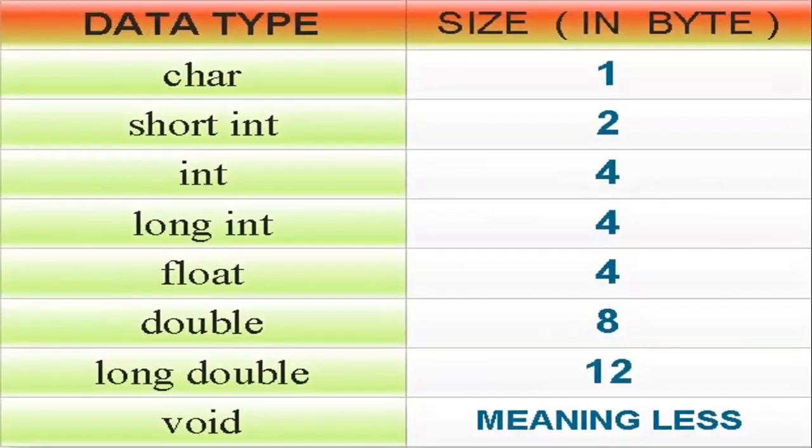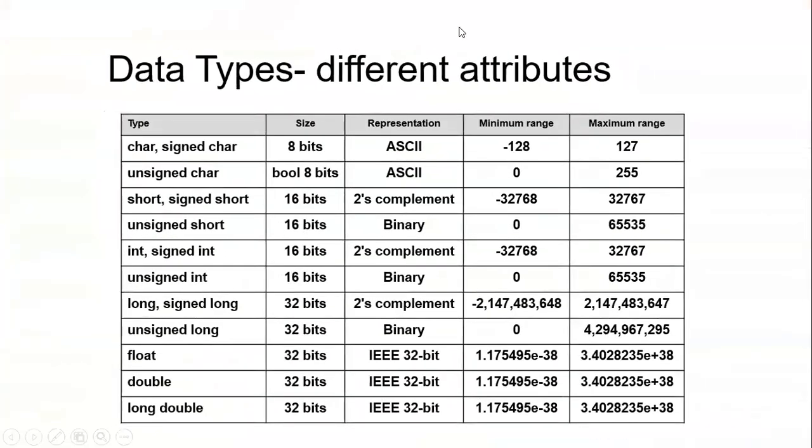Now, the sizes of the data types should be remembered in this way. 1 byte is equal to 8 bits. So as you have seen over here, character takes 8 bits. 8 bits is nothing but a single byte. Integer takes 2 bytes. 2 bytes is nothing but 16 bits.